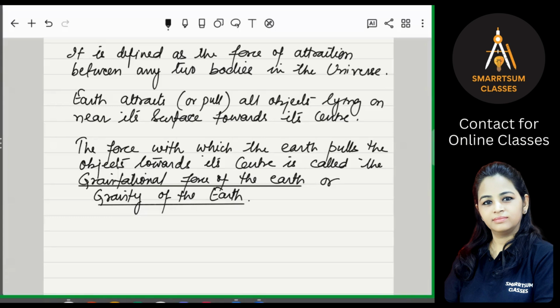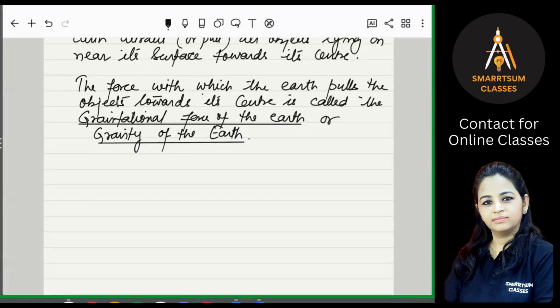Now, what is the universal law of gravitation? Put the heading: Universal law of gravitation.